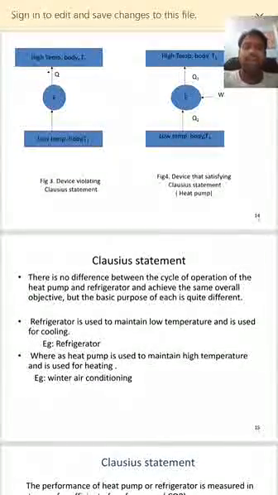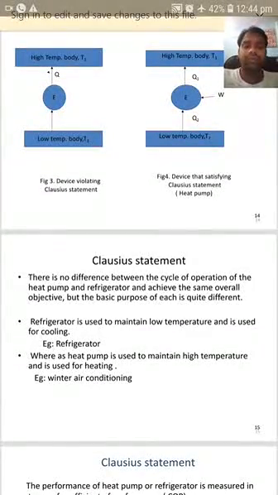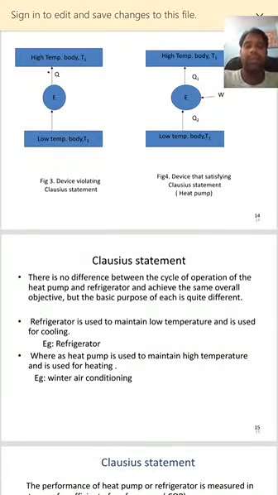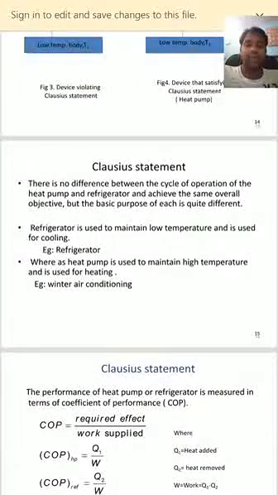So as per Clausius statement, there is no difference between the cycle of operation of the heat pump and refrigerator and they achieve the same overall objective, but the basic purpose of the heat pump and refrigerator is different. A refrigerator is a device which is used to maintain the low temperature and is used for cooling purpose. So such a device is known as refrigerator, whereas heat pump is a device which is used to maintain high temperature and it is used for heating, which is known as winter air conditioning.